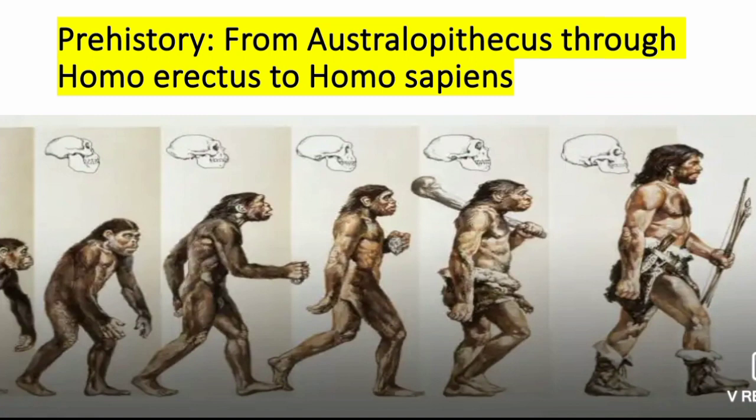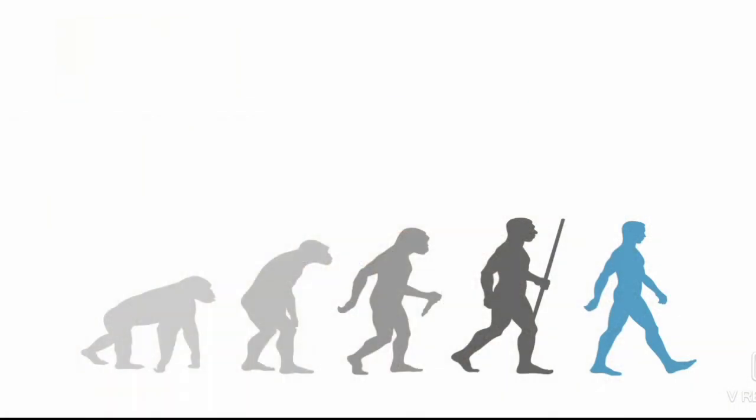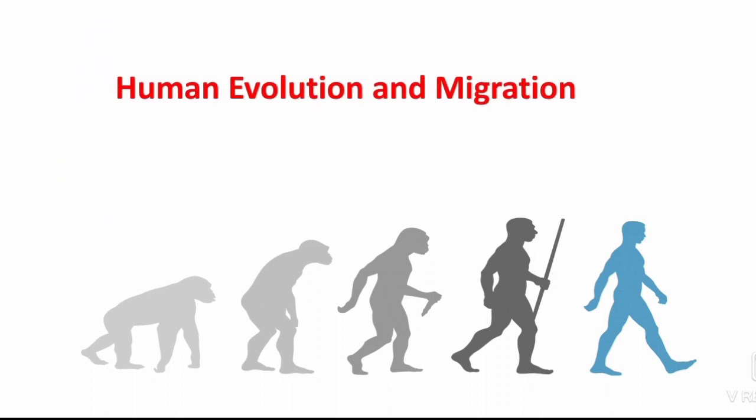So, prehistory, that is from the Australopithecus through the Homo erectus to Homo sapiens. So, human evolution and migration. Evolution means, as I said before, the development, that is from the initial stage to the advanced stage. And migration means moving from one place to another place.